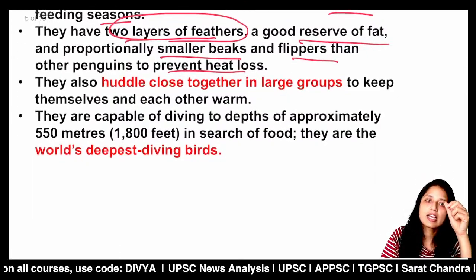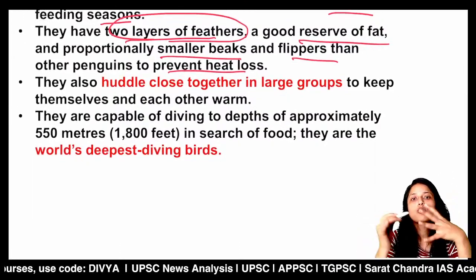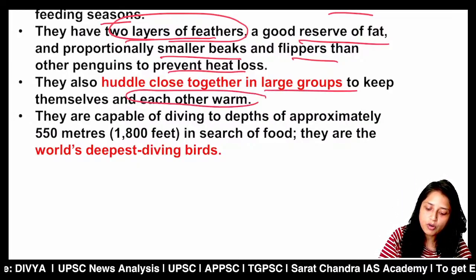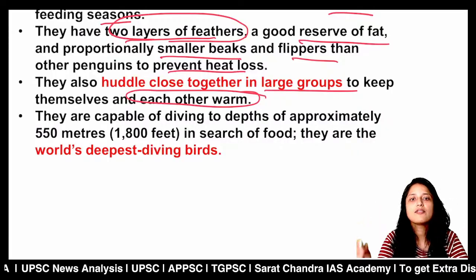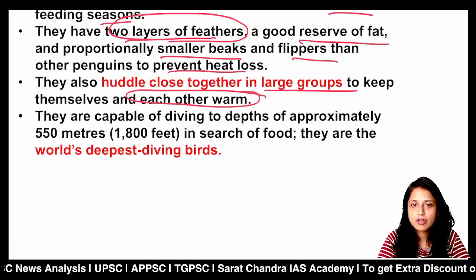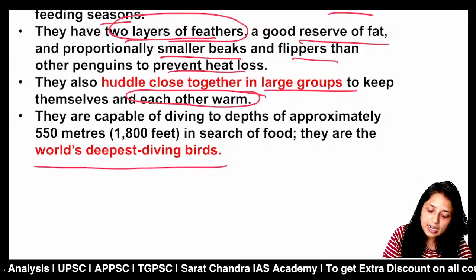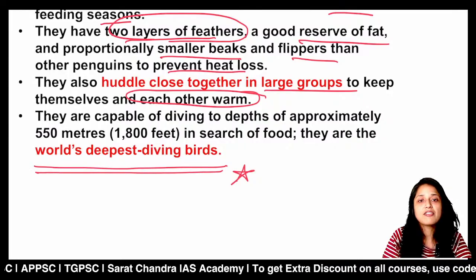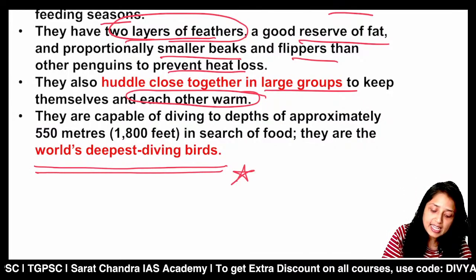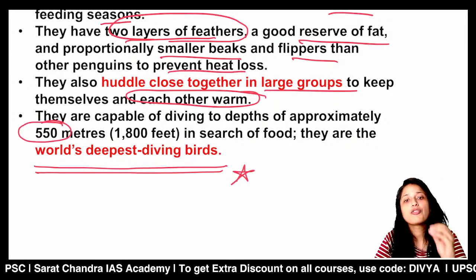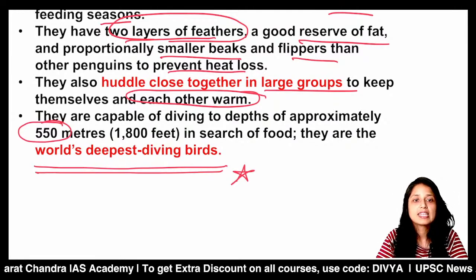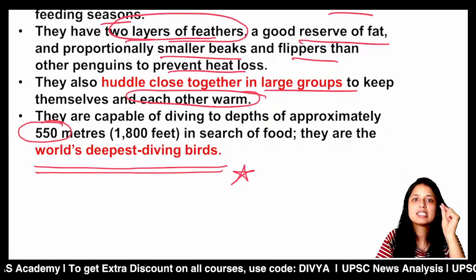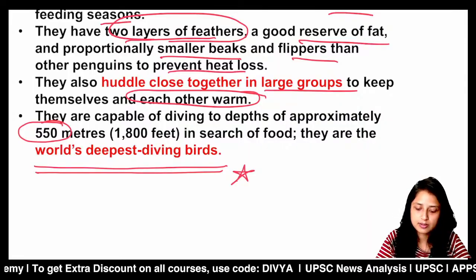Now, next important thing about these penguins is they live closely together in large groups. And what is the purpose for that? They live closely because they want to keep each other warm, because it is a very cold climate where emperor penguins live. Now, a very important exam-related fact is that it is the world's deepest diving bird. That means it can dive to around 550 meters in search of food. So which type of birds are considered the world's deepest diving birds? The emperor penguins.